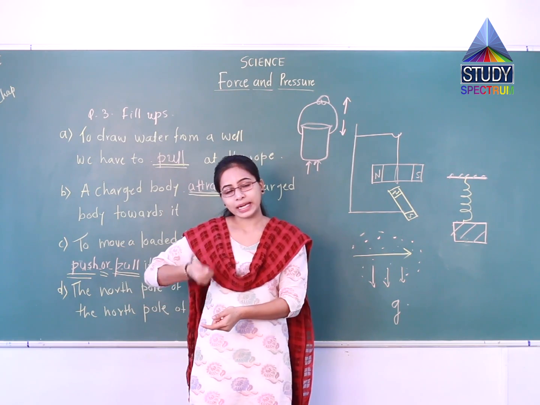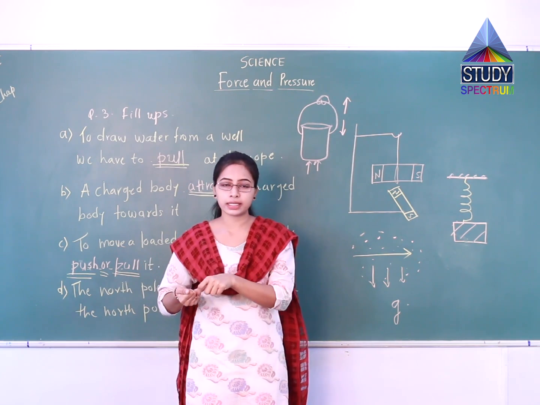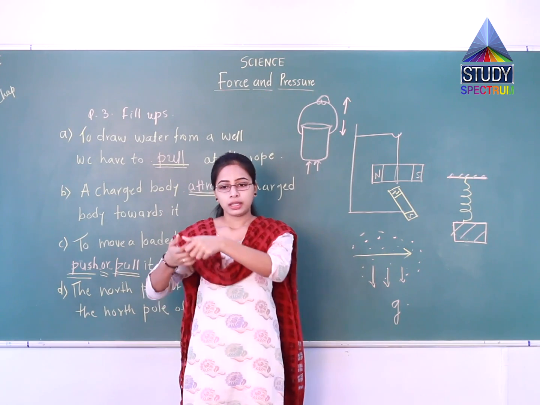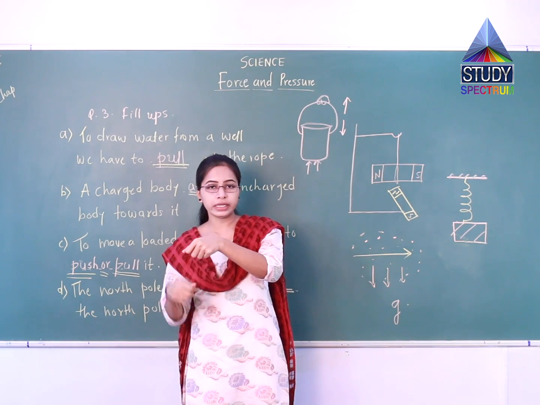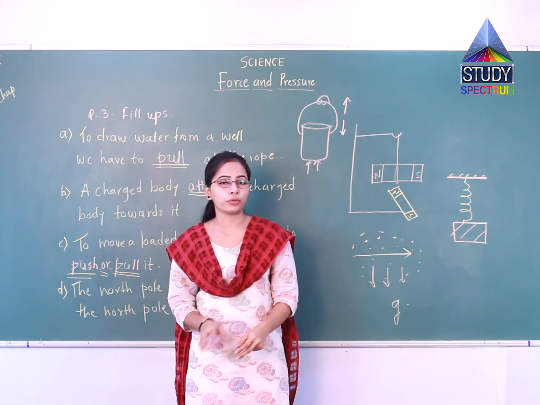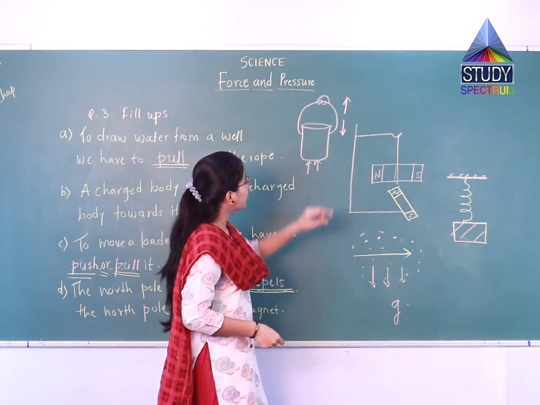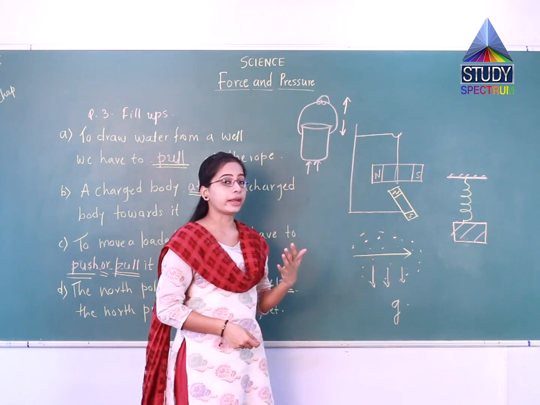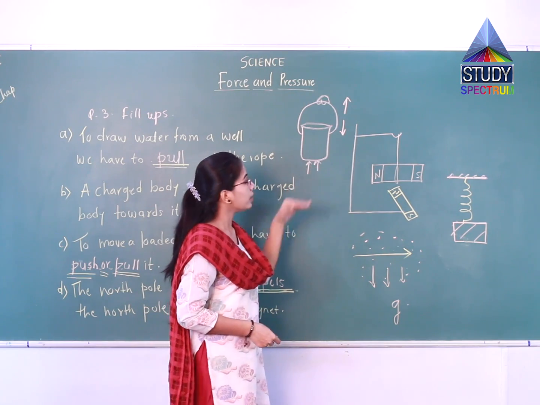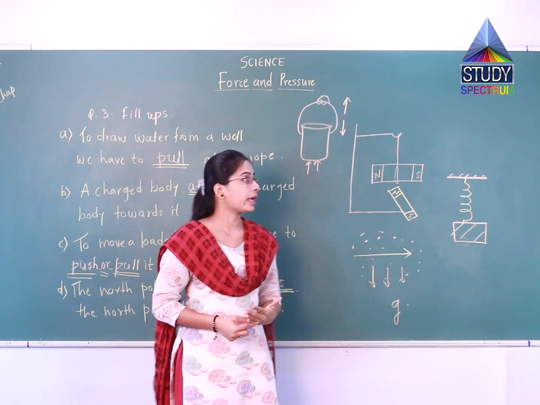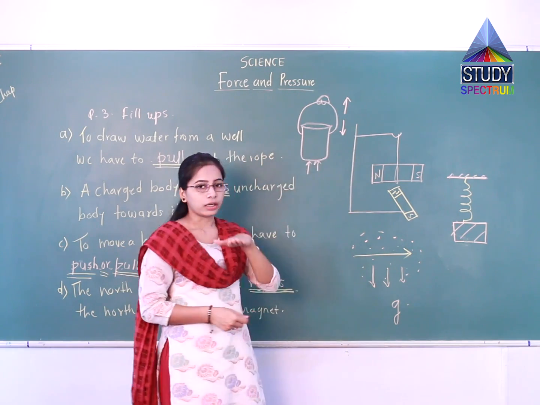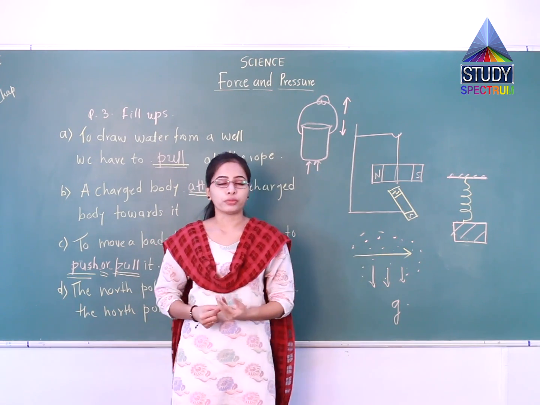Our muscular force is decreased now, so you can feel the bucket will go downward a little bit, or it may fall from your hand. In this case, two forces are there, but the effect of the first force will decrease. So that's why we can see the result of the gravitational force, and the bucket will come to a lower level, or it may fall from your hand.